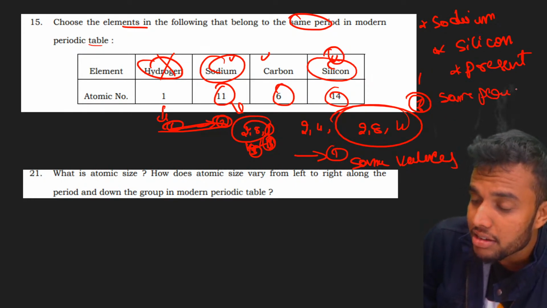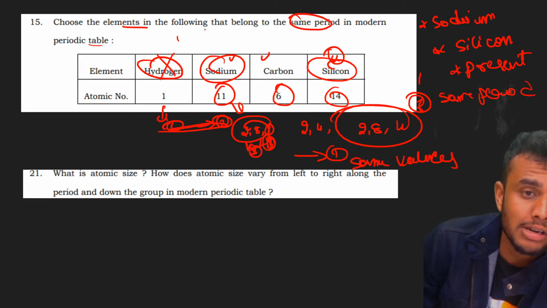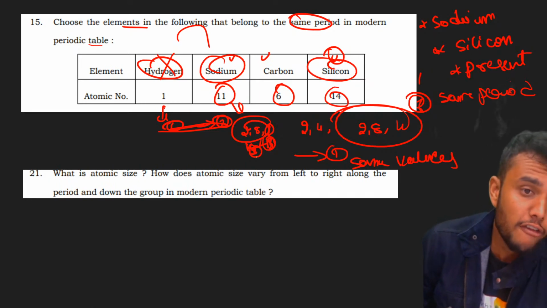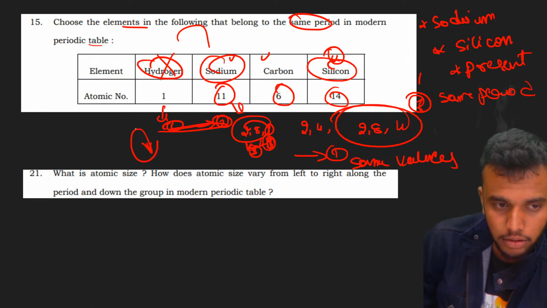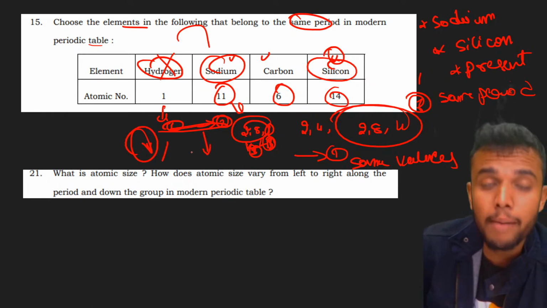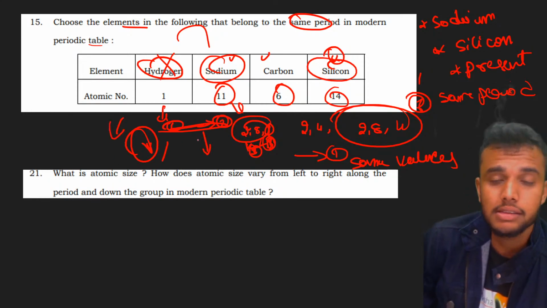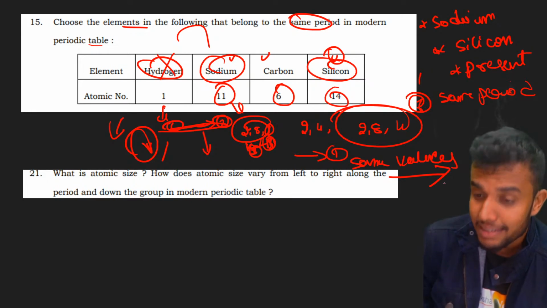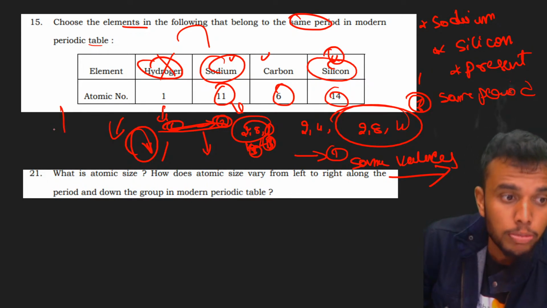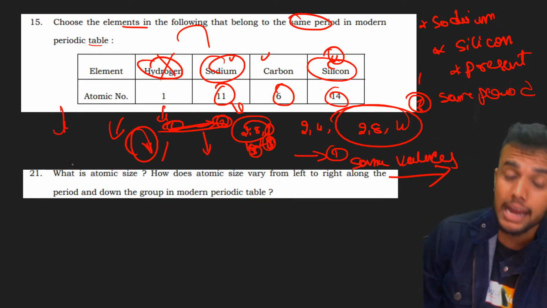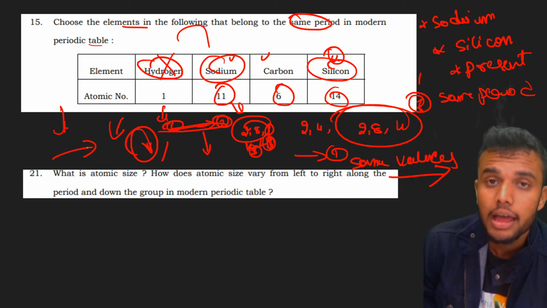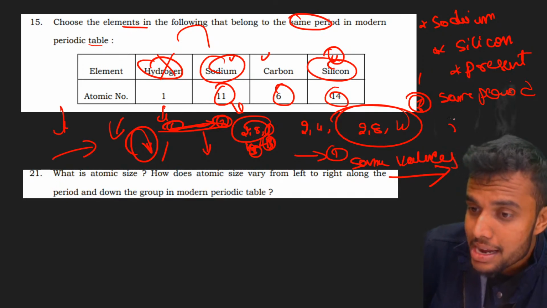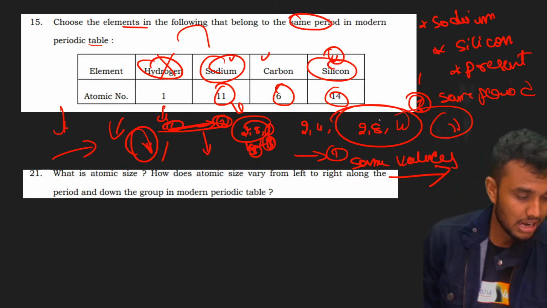If instead of period they ask for group, then hydrogen and sodium are present in the first group. Why, students? Because the valency of hydrogen and sodium are both 1. Down the group, the valency remains the same. Along the period from left to right, the valency increases, but down the group, the atomic size or atomic radius increases. Along a period, it remains the same. Why? Along a period, the valence shell is the same.